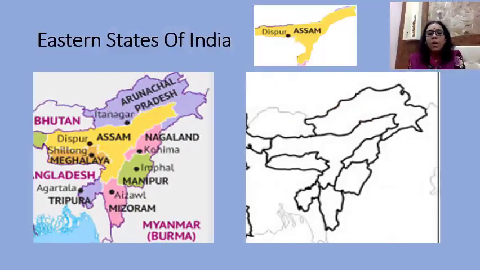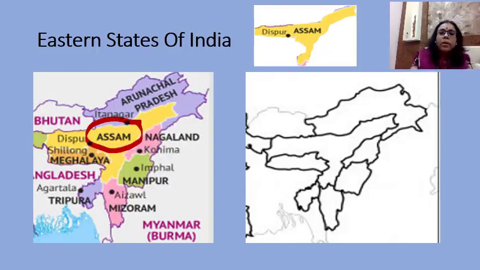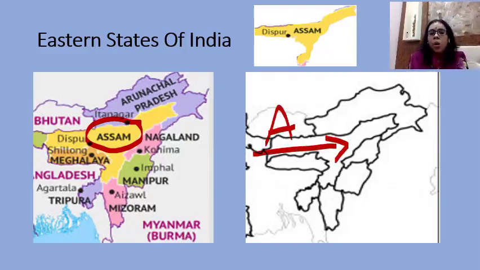Now, after Arunachal Pradesh, let us learn to locate Assam on the outline map of India. This is Assam, and here you have to draw one arrow and write down Assam on the arrow.